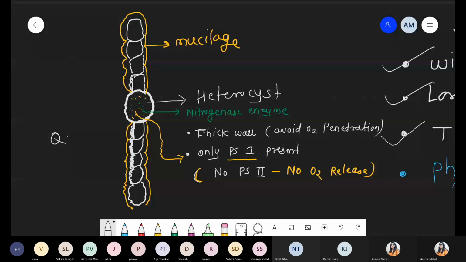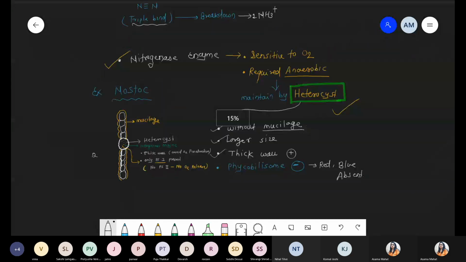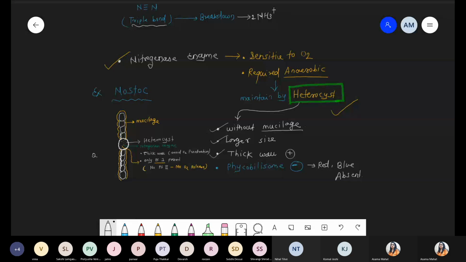Got it? Is this point clear to everyone? Is there any doubt with respect to the heterocyst? Just check this point because it's a very important point, nitrogen fixation. Everyone, this point is clear? Yes or no?